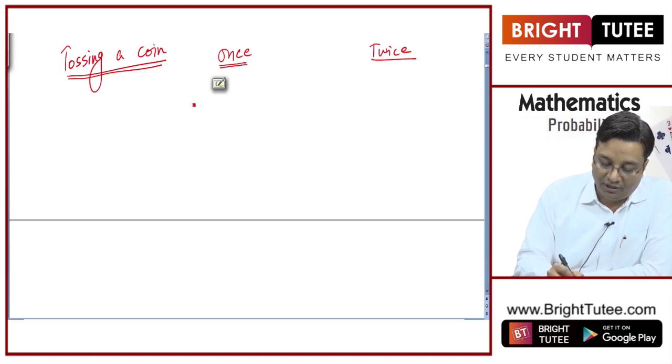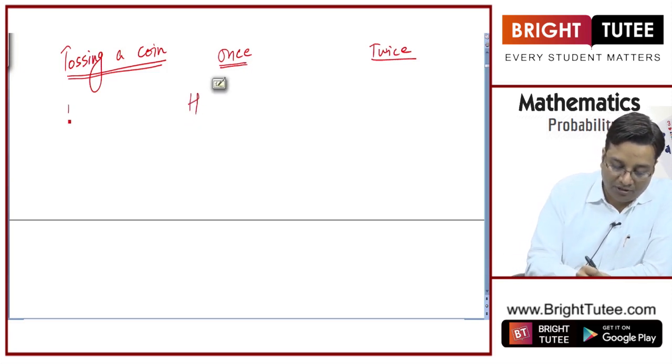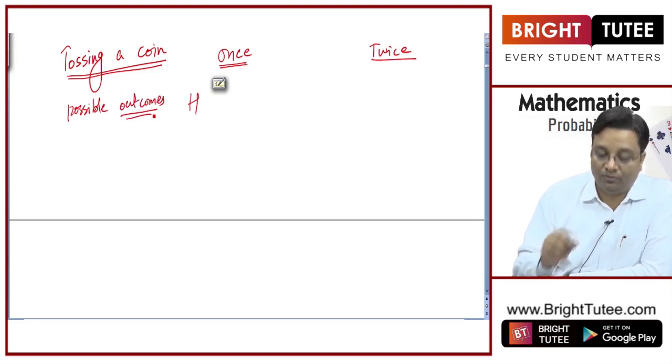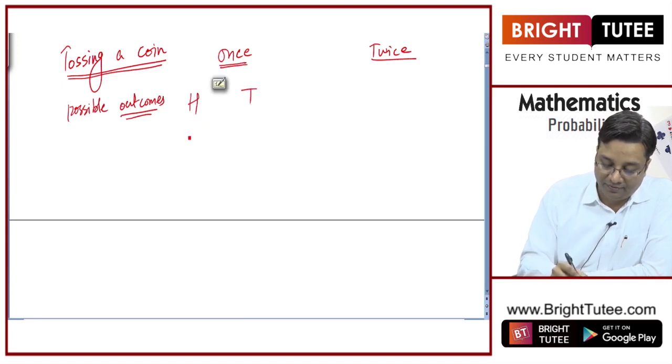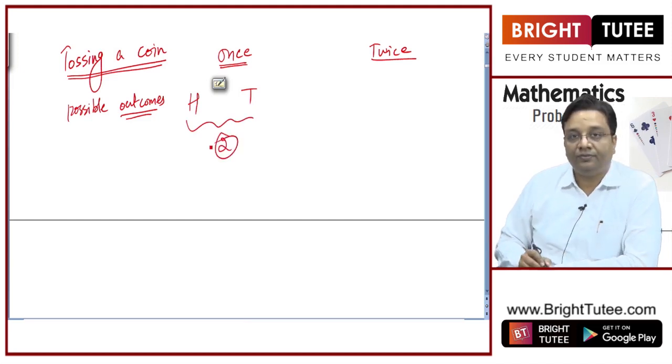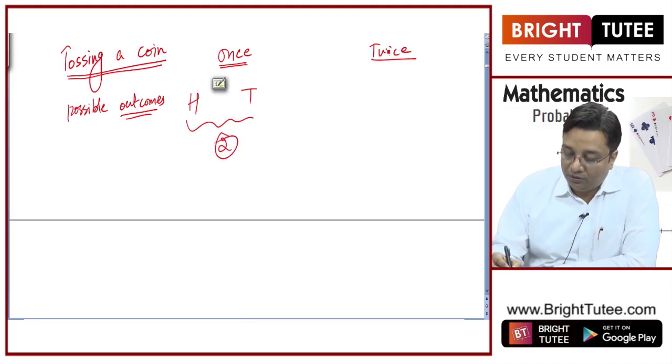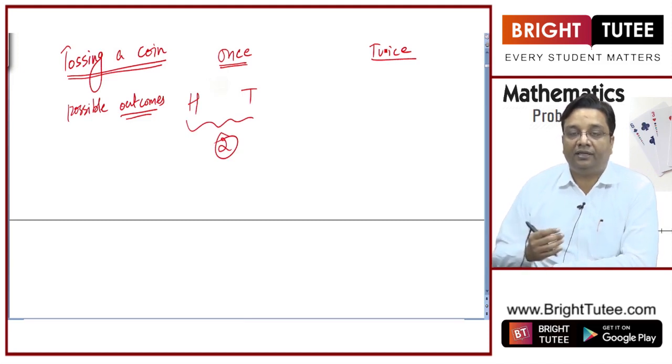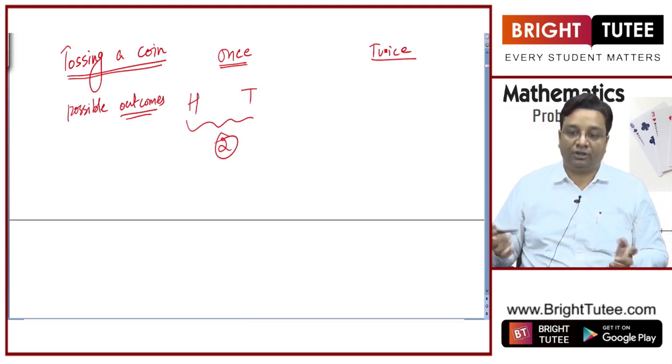When you toss a coin once, possible outcomes are 2, head or tail. So, what are the number of possible outcomes? 2, right?